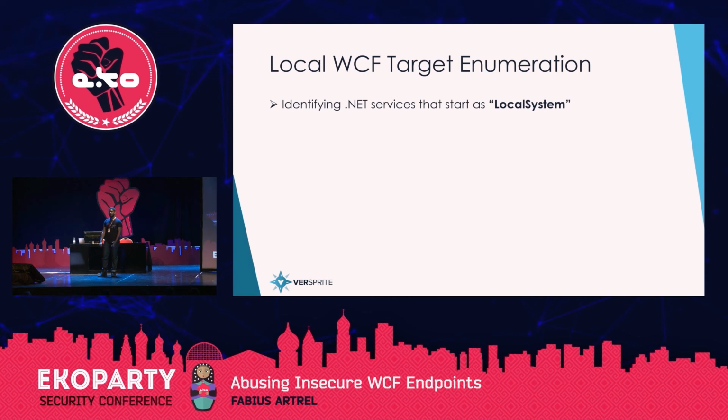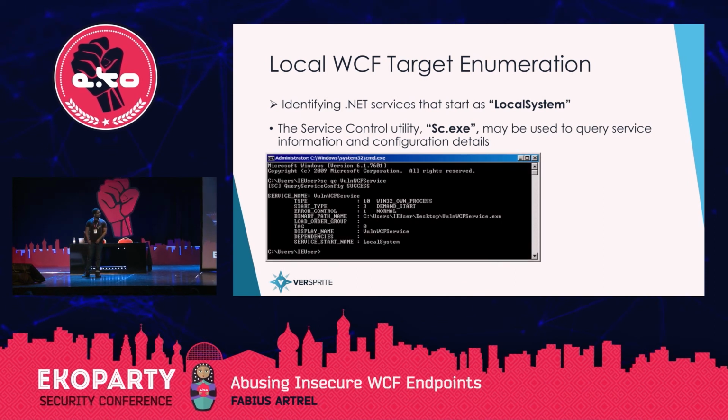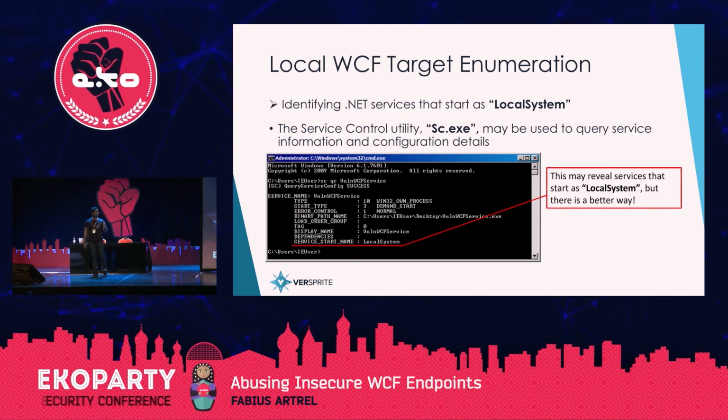Whenever you're looking for a local WCF target, you want to find a .NET service that runs as local system because that would gain you the most privileges if exploited. The first way that we went about finding .NET services that run as local system is using sc.exe, which is used to gain information about services. We ran sc query, which gives a list of all the services, and after we got a list of services, we chose a service name and ran sc qc plus a service name to get the user that the service is started as as well as the binary path name.